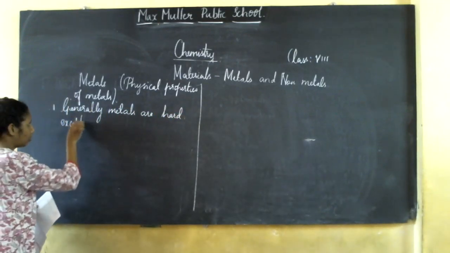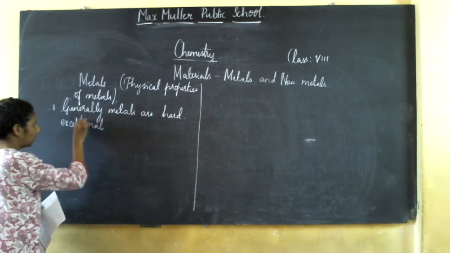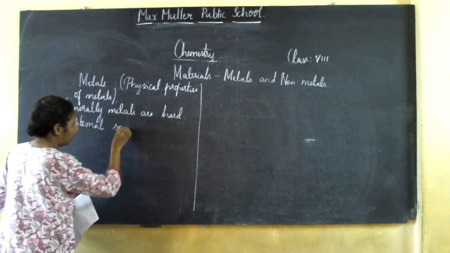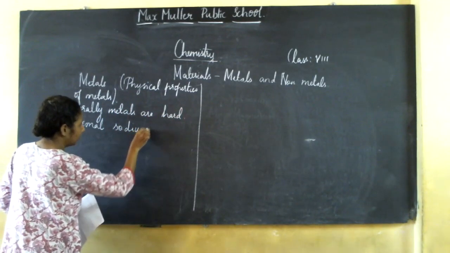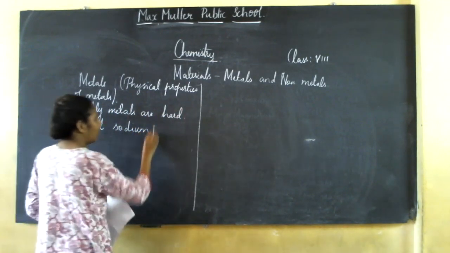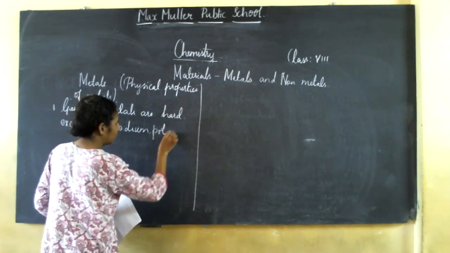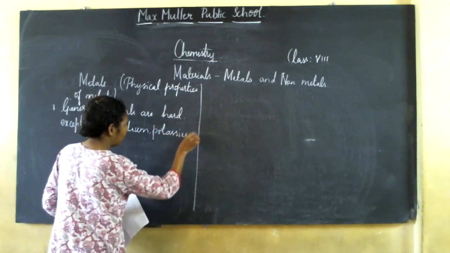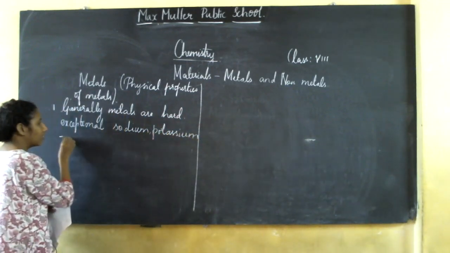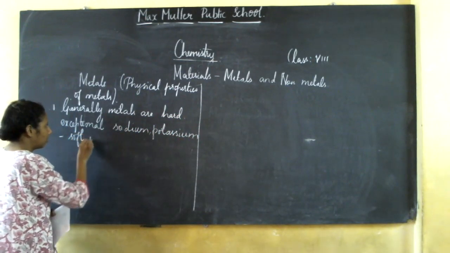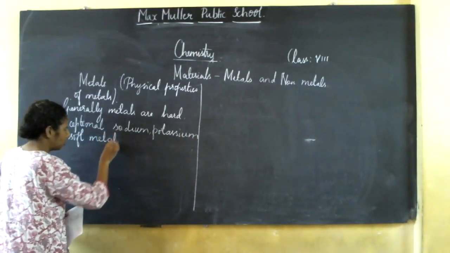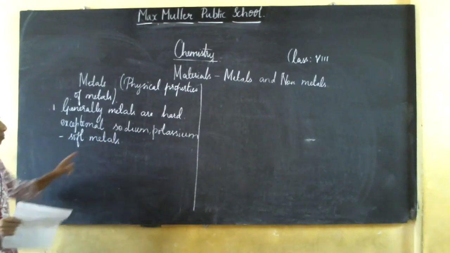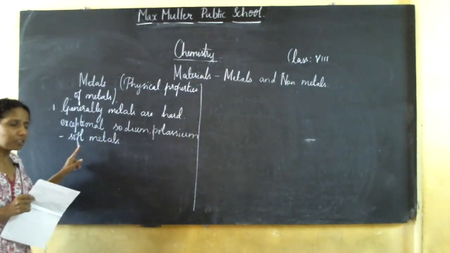You should write down this also. What is this exception? Sodium and potassium. They are called soft metals. Why are sodium and potassium called soft metals?